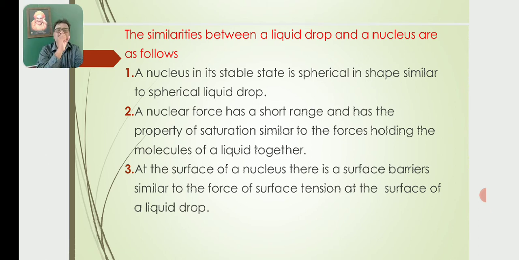Then the third one. At the surface of a nucleus, there is a surface barrier similar to the surface tension at the surface of a liquid. So the surface barrier of the nucleus is the same as the surface tension of the liquid. So that is the third one.